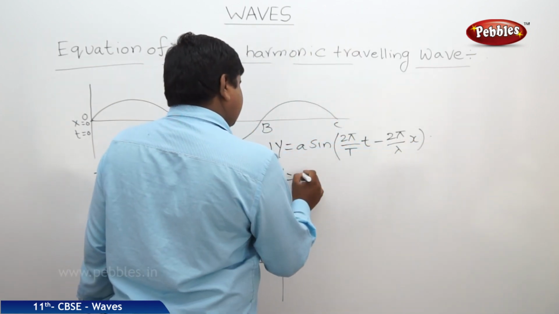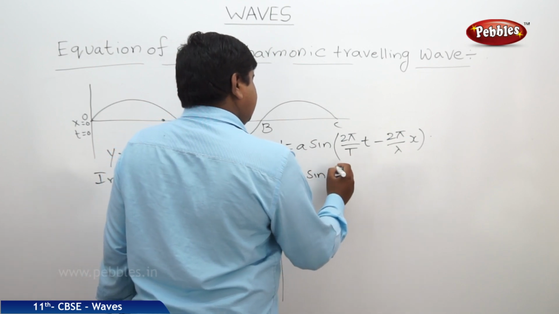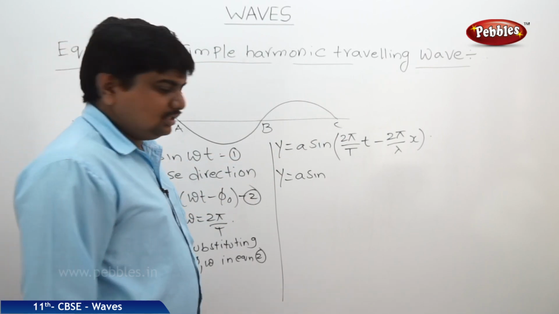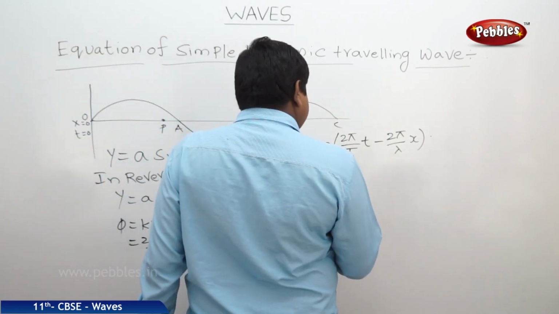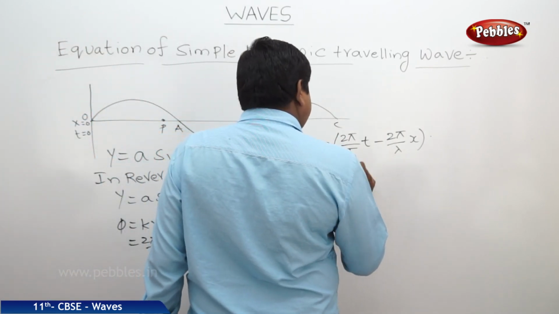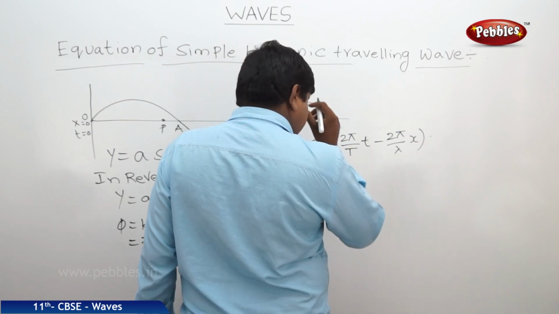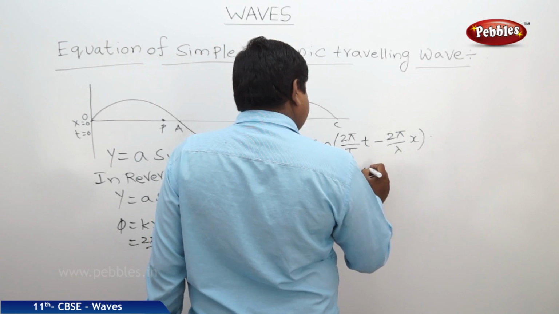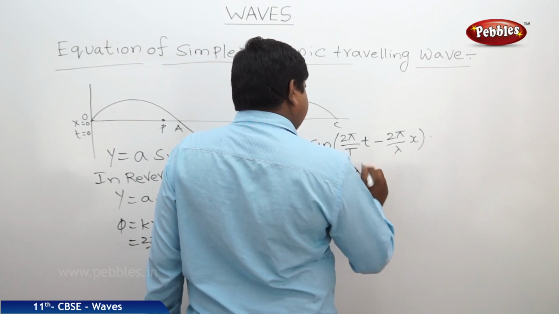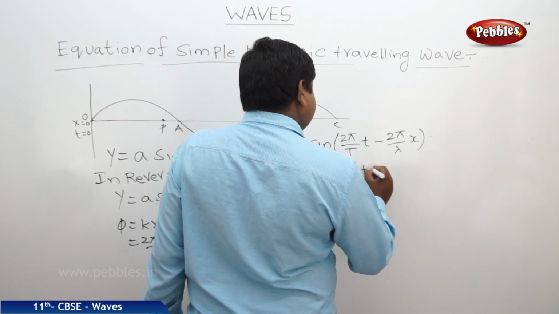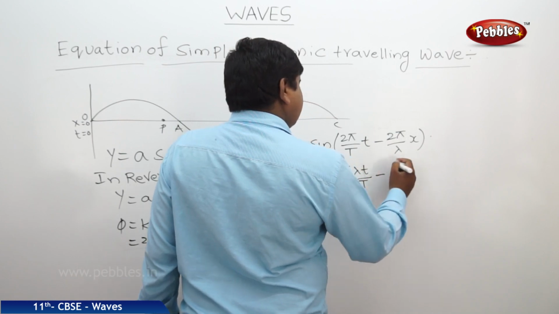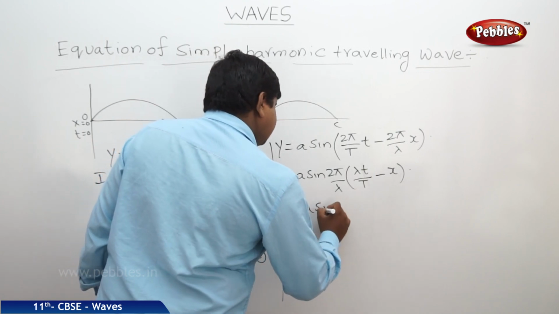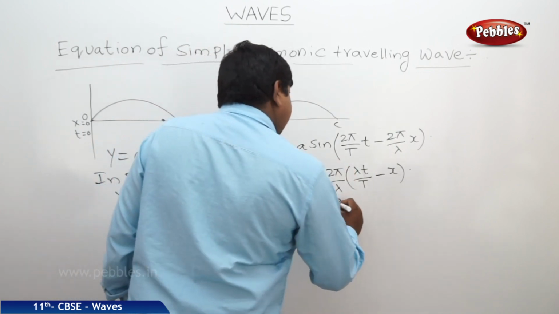Therefore, y is equal to a sin, taking 2 pi by lambda as common from both terms in the brackets. So 2 pi by lambda into (lambda into small t by capital T minus x). Therefore it is a sin 2 pi by lambda.